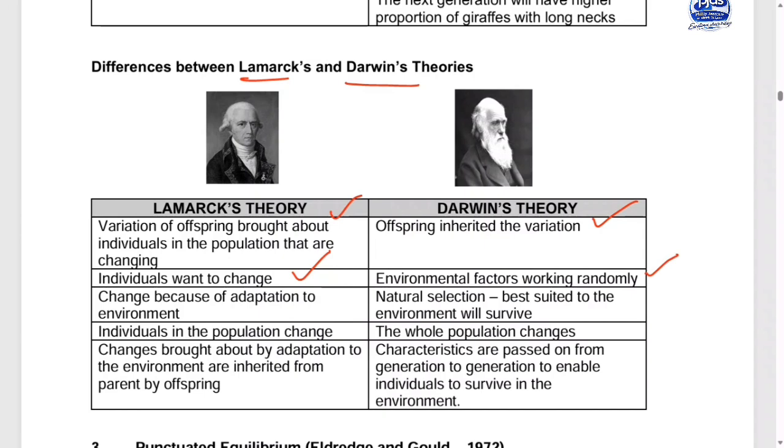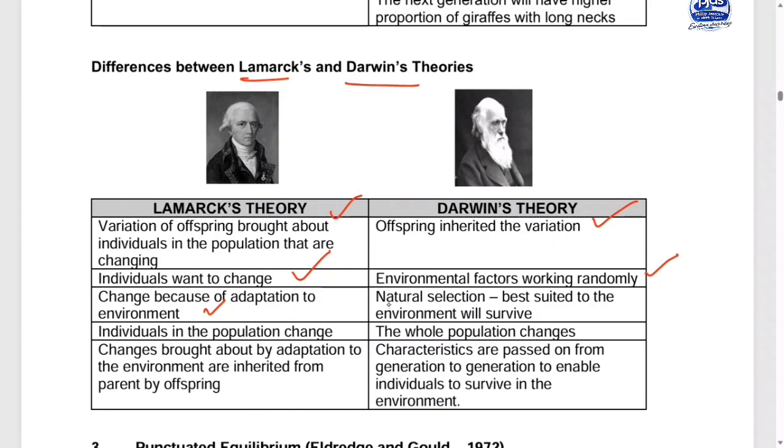So this one, Lamarck, says that individuals want to change, meaning the more I use my structure, the more I want to change. Do you see? So naturally, nature must be the one that works. Here he says the change is because of adaptation to the environment. Since we are surrounded within this environment, the moment you are adapted to it, whatever you use develops more, and that will be passed on to the offspring.